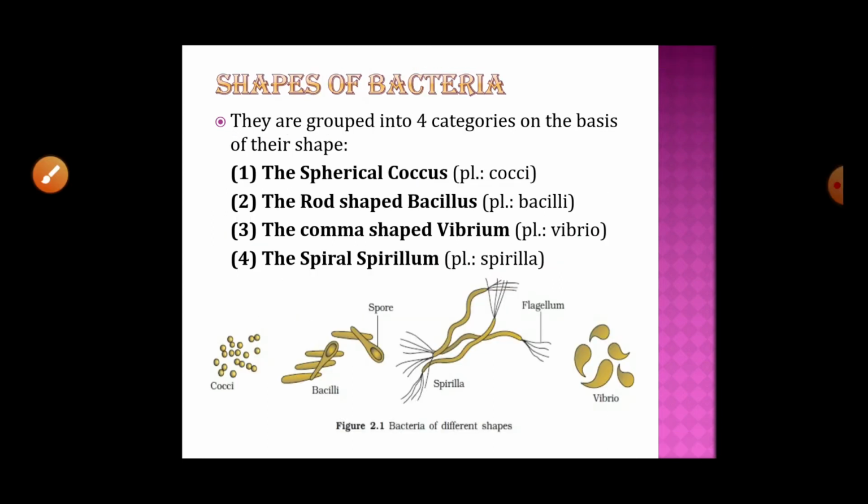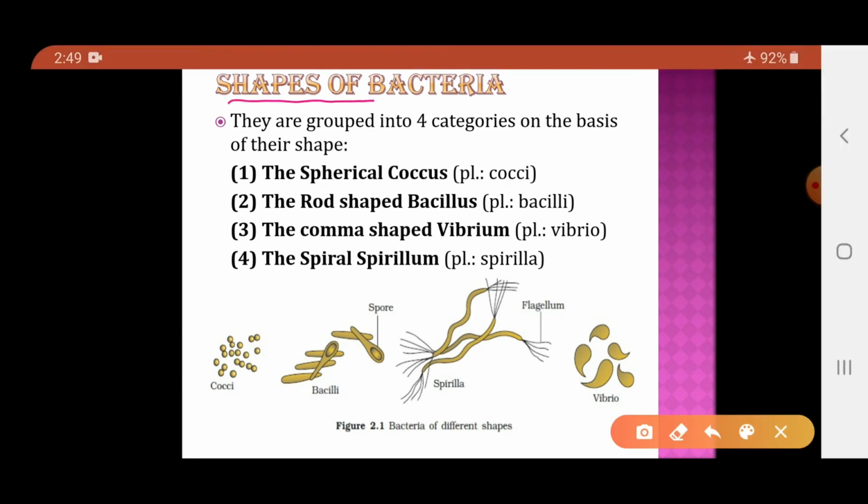Now, the bacteria are categorized into 4 groups on the basis of their shapes. So, which are the different shapes of the bacteria? On the basis of the shape, we can divide the bacteria into 4 groups. If they possess the spherical shape, they are called coccus. The plural form is cocci.